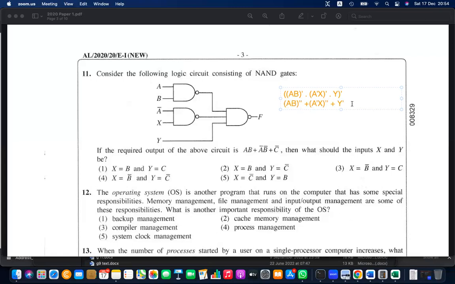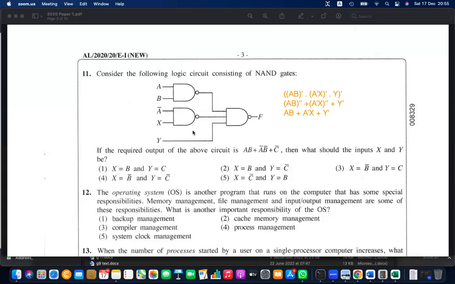Okay, so this is AB now, and this is A naught X now, and the next is Y naught. So what is the expectation now? In order to get Y naught, you need C here. If there is C, you will get C naught. In order to get A naught B naught, A naught is there, but X has come, and it is not B naught. Then you have to feed some not there, so that A naught X should be A naught B naught.